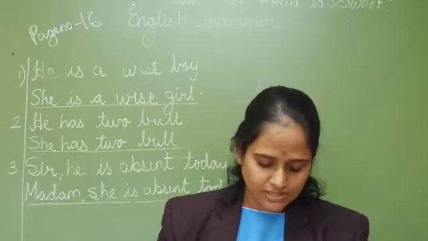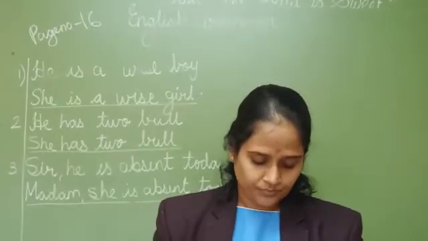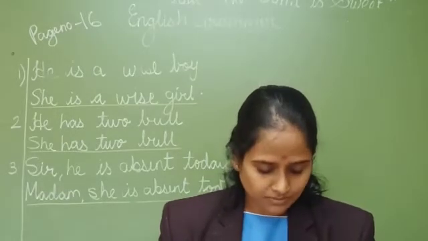These are the examples they have given. You have to read it at least 2 to 3 times.